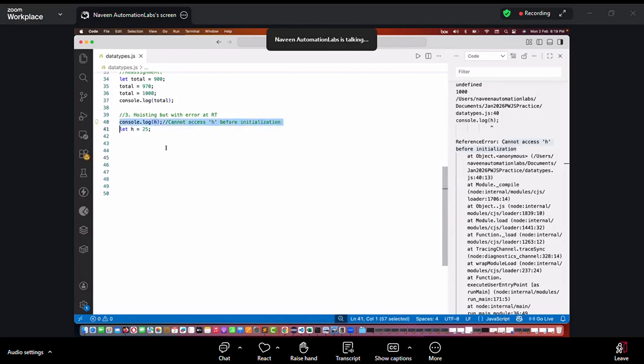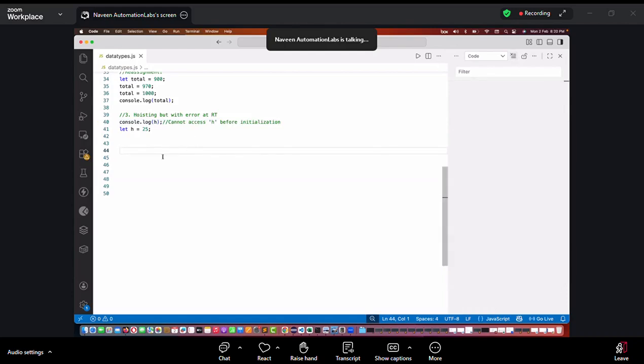So don't you think it's a better handling of the hoisting that before the declaration, how can you access the h? Wait, Kiran, we will see what the different data types are. Wait for 10 more minutes. First, understand the difference between let and var, and then we will see string and other data types also.